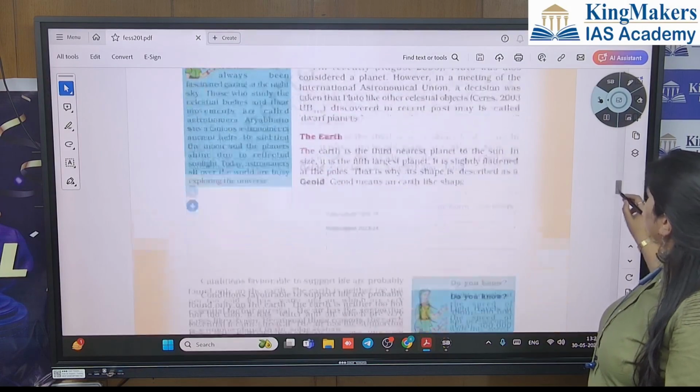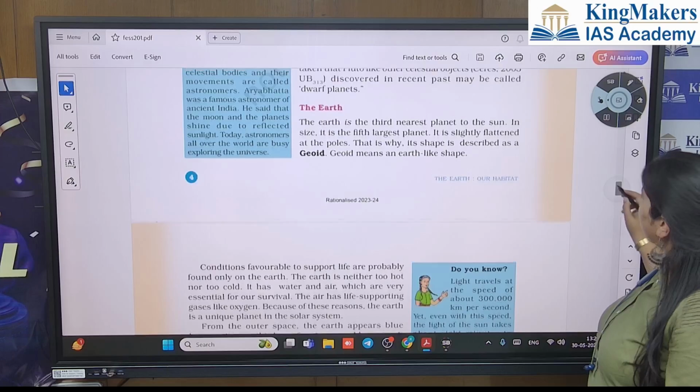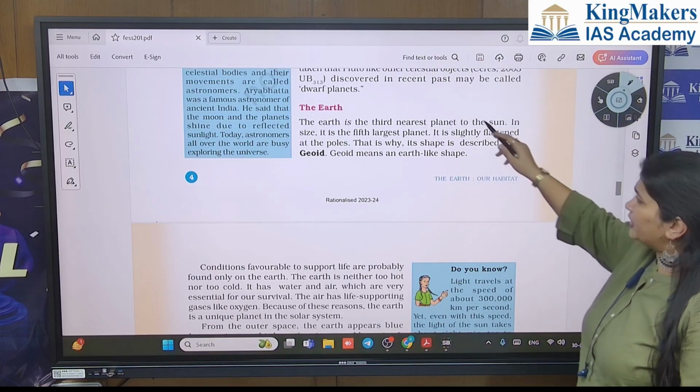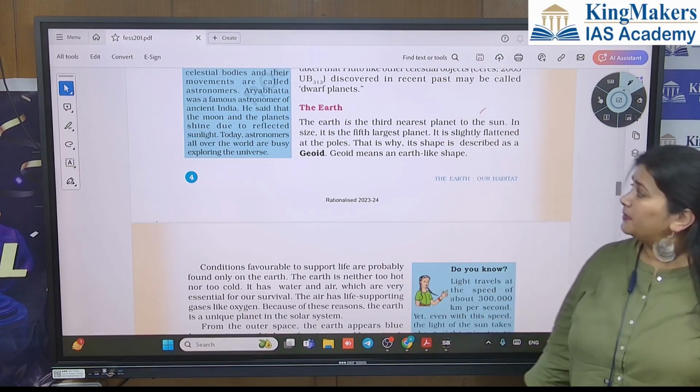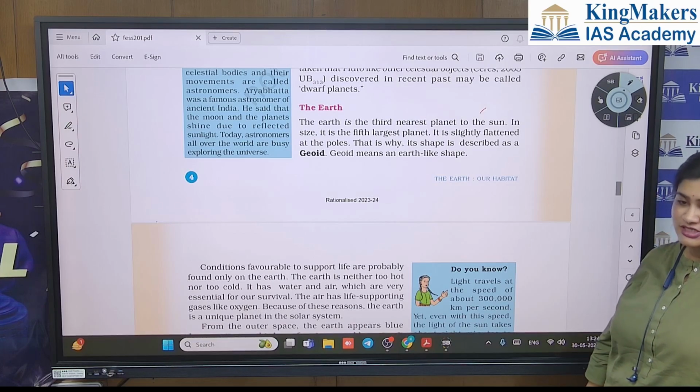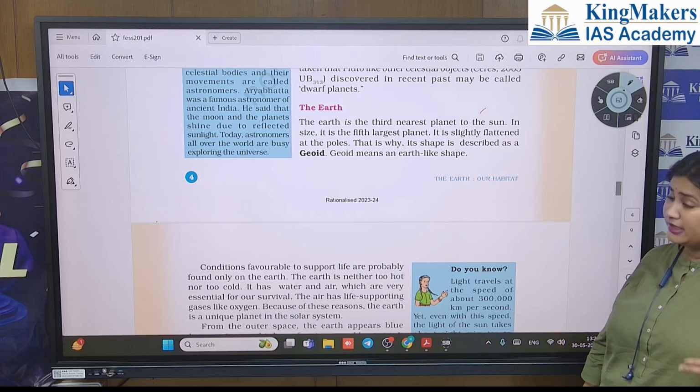So now we'll come towards Earth. Fine. So the Earth is the third nearest planet to the Sun, and according to size, it is the fifth largest planet. Size, it is fifth largest, and nearest proximity from Sun, it is third planet, right?